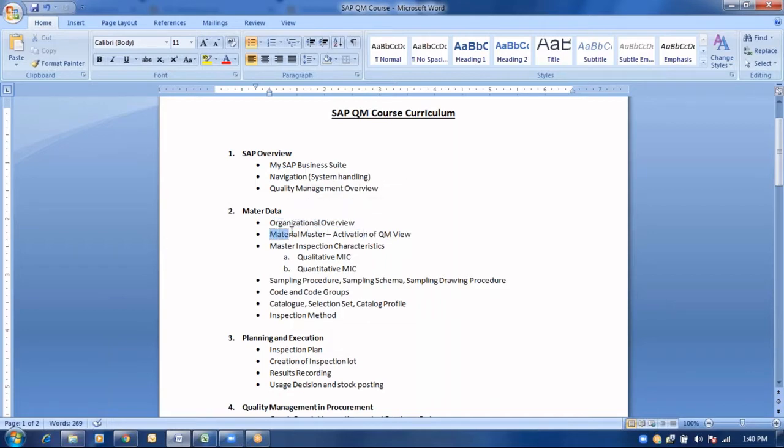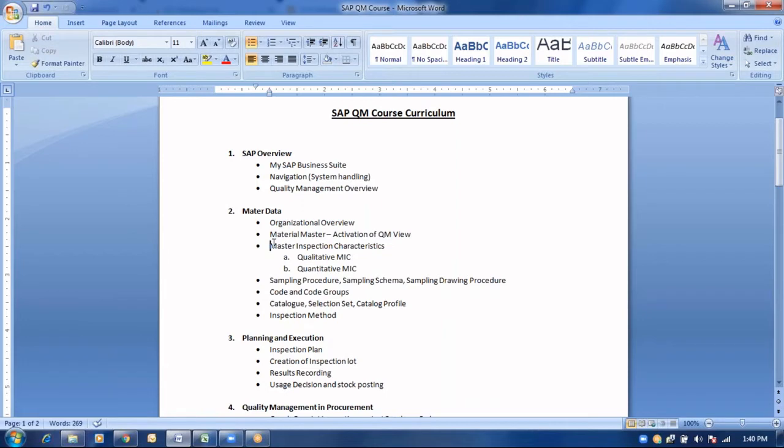Now, the material master concept is oriented purely to the quality management module perspective. For example, if any material code is there within the SAP system, how are we going to activate quality management settings for that particular material code, and what control indicators are required in order to activate the QM view? We will cover this as a part of the Material Master activation of QM view chapter.